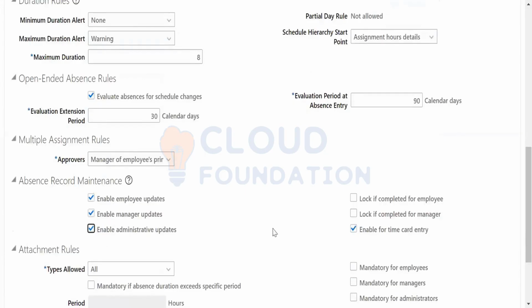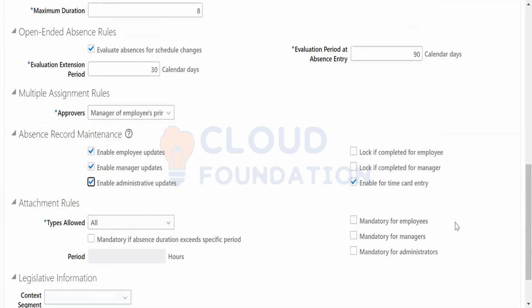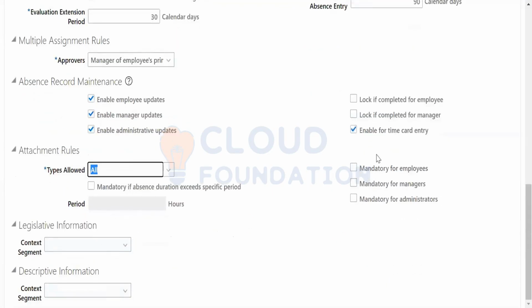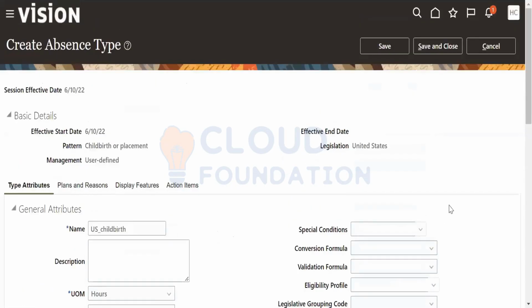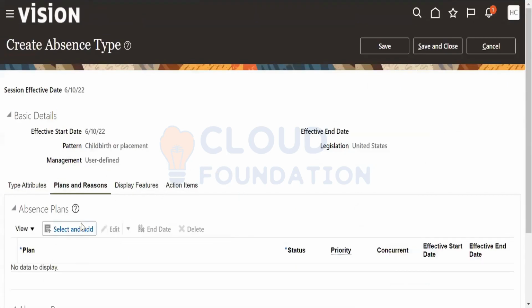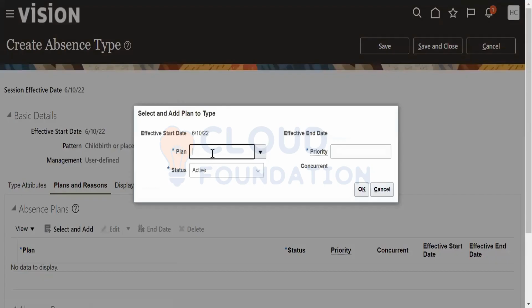Okay. Absence enable locking complete for employee, locking for manager types, allow attachment, all these things are there. Mandatory for employees, you can write the managers. Mandatory for administrators. So all these things you can write for plans and regions. That means you have to attach your absence plans and absence regions right here.